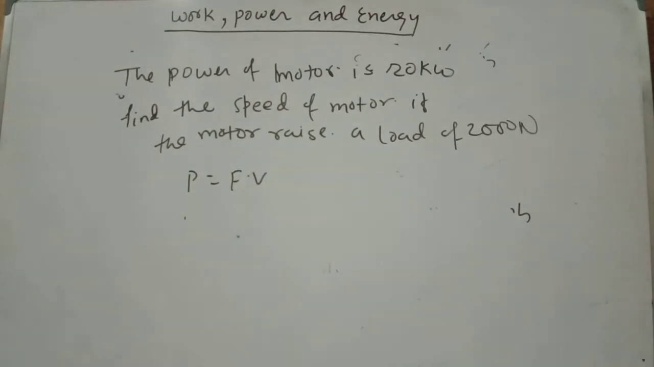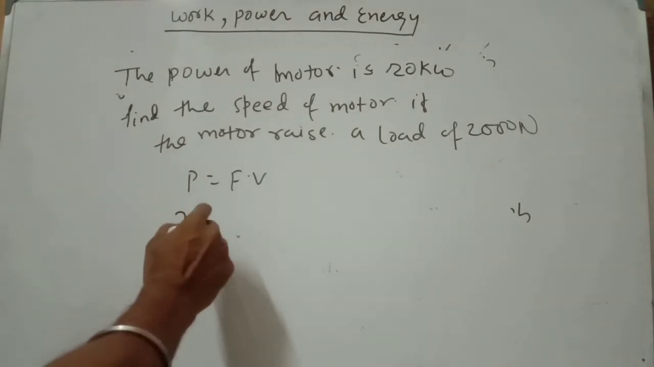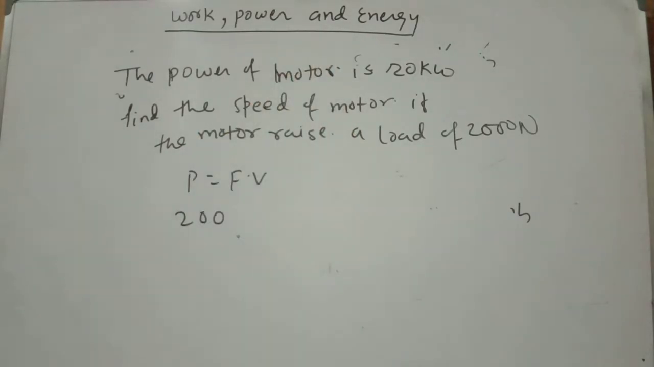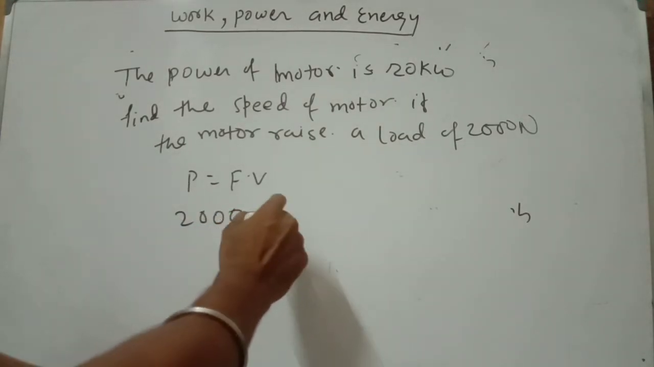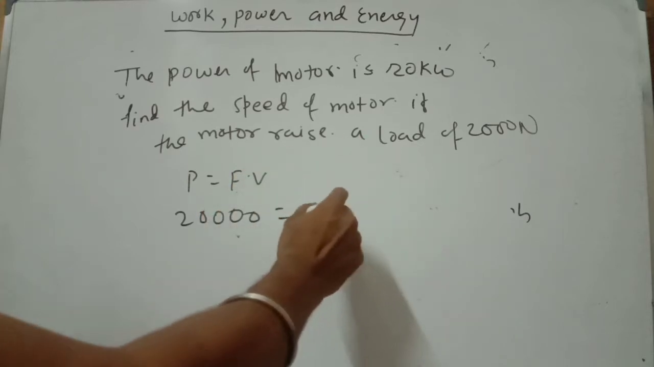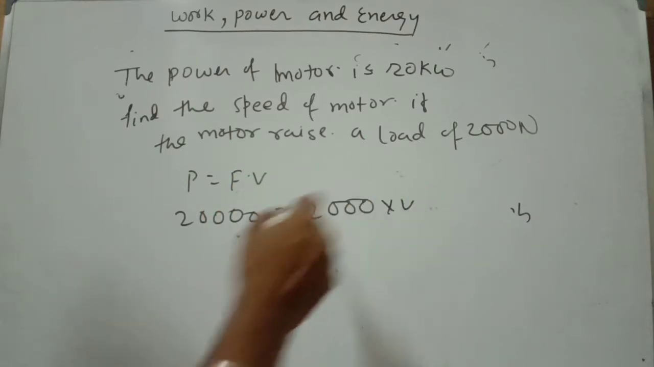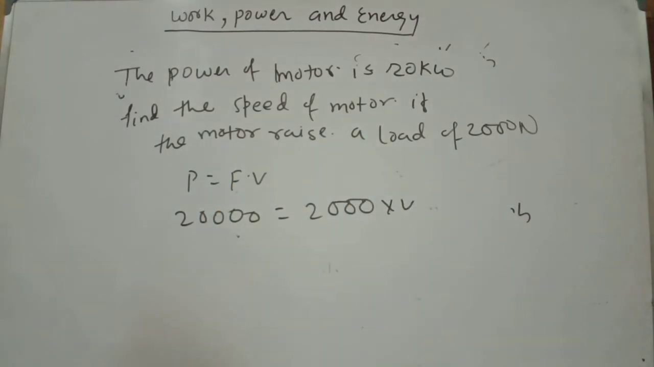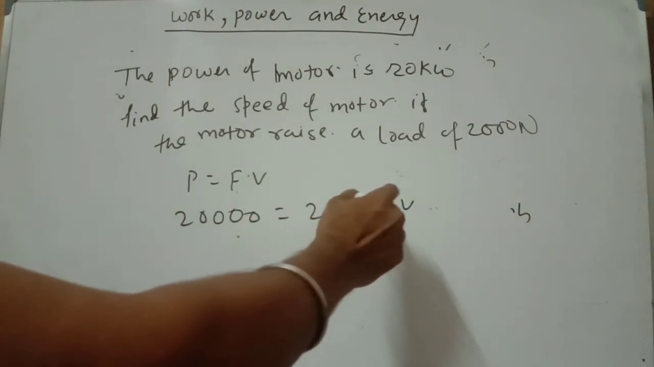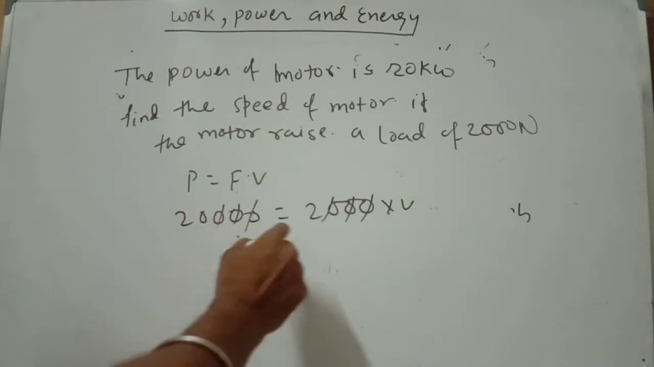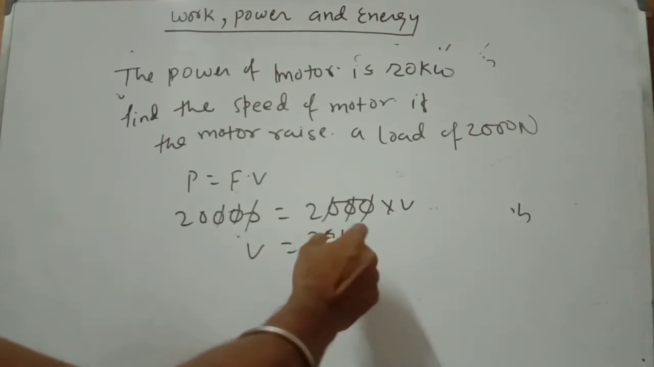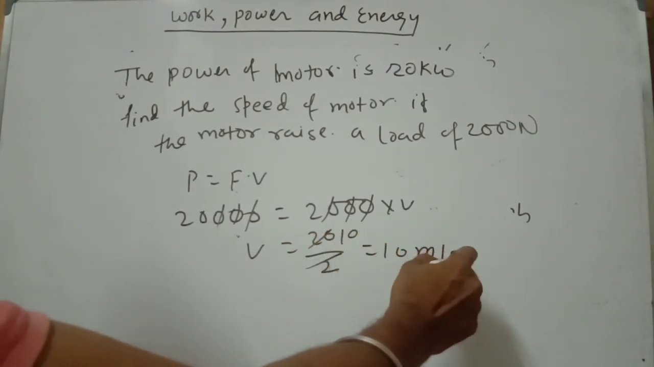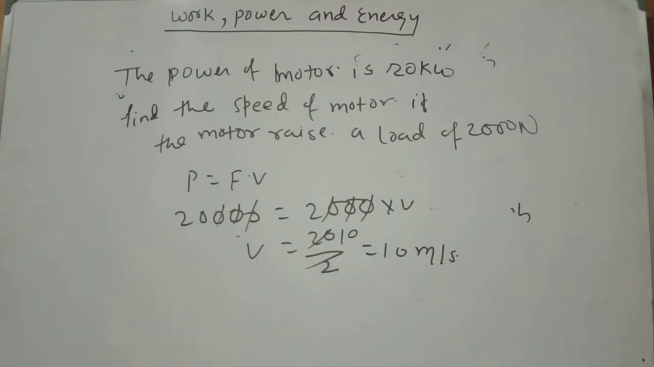Here power is 20 kilowatt. We know that 1 kilowatt is 1000 watt, so 20 kilowatt is 20,000 watt, equal to F, which is given as 2000 Newton, times v. So we can calculate v from here. The zeros cancel, then 20 by 2 will come 10. So 10 meter per second should be the answer.